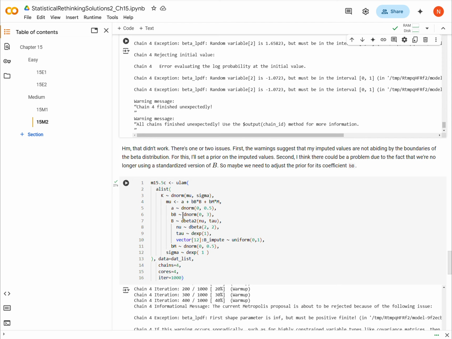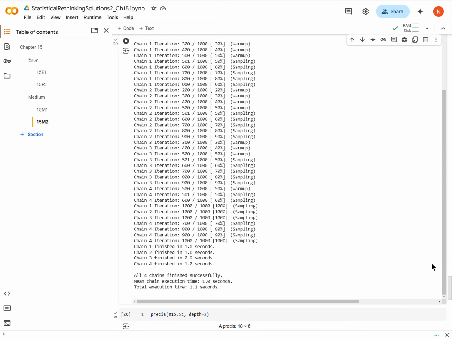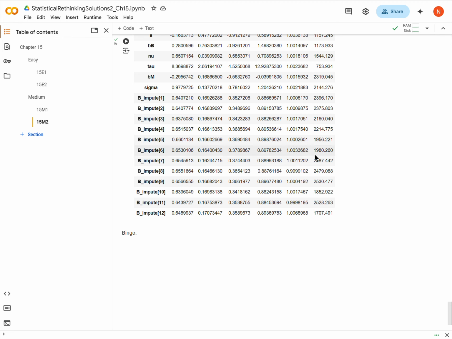The other thing that we did is expand the possible values for the coefficient of B. The reason is that we're now saying B is between 0 and 1, whereas previously it could go from -3 to 3. The range of possible values was shrunk, so to get similar values for the product of the coefficient with B, if we made B smaller we'd have to make the coefficient bigger. So we just expanded the possible values for the coefficient of B, and when we do that, we get nice mixing. We should check the chains and everything, I'm just not doing that out of laziness, but all of it seems to work.